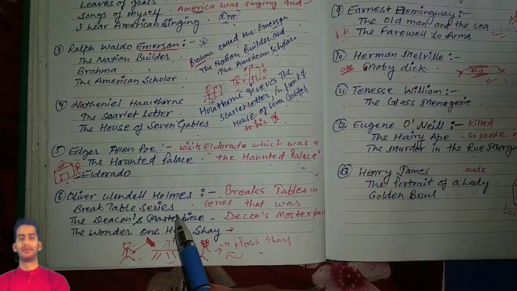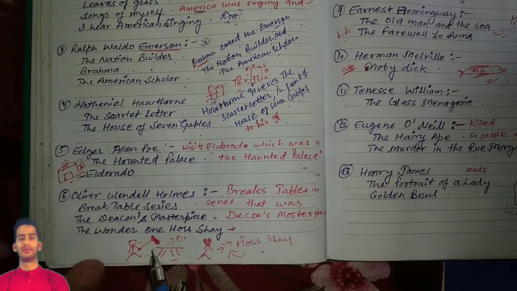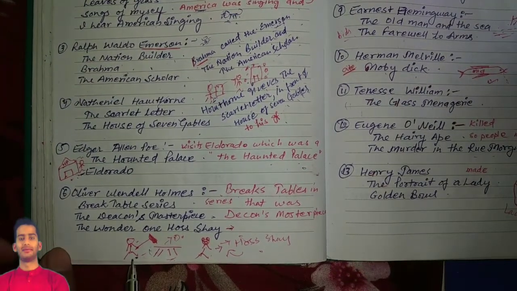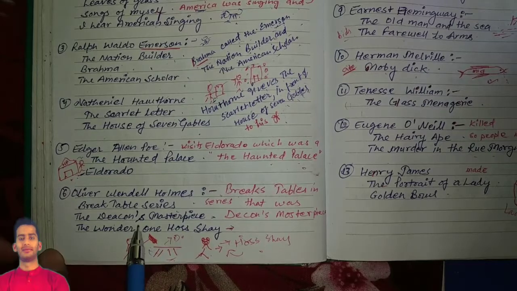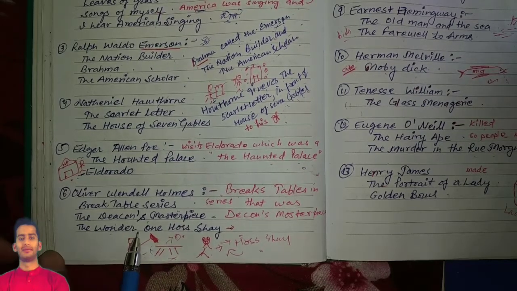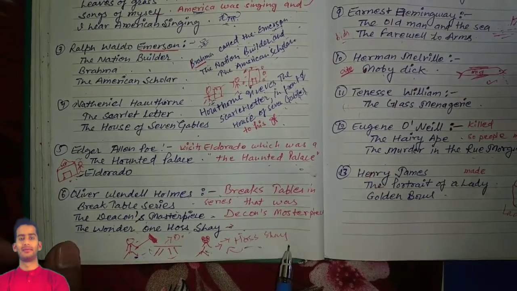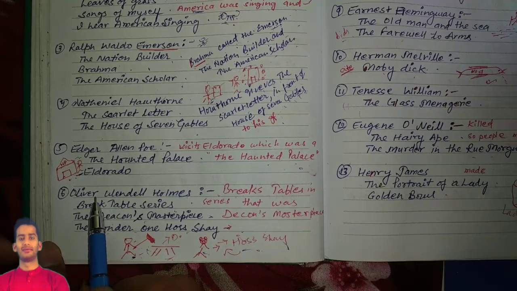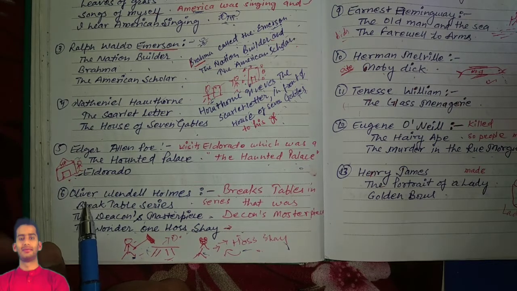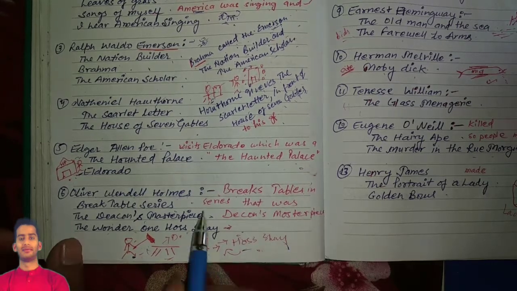Now let's come to the next one. Oliver Wendell Holmes breaks tables in series. Here you can see Oliver Wendell Holmes, and he is breaking tables one by one. The Autocrat's masterpiece, and he said, 'Wonderful Hoss, One Hoss Shay' in wonder. Let's see the shortcut: Oliver Wendell Holmes breaks tables in series.